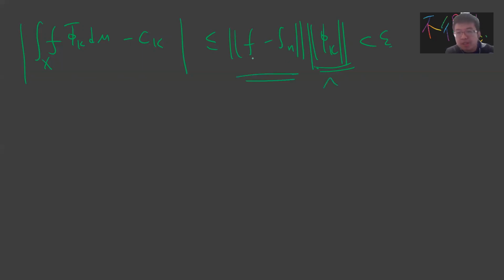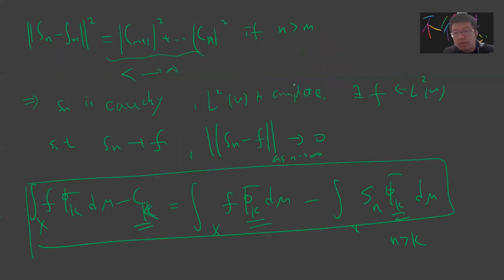And then this guy is arbitrarily small, so if you take n to be arbitrarily large. So ck is just this. Okay, so we proved the theorem.